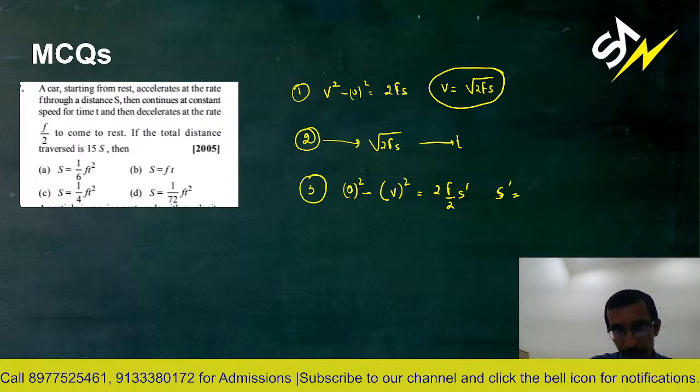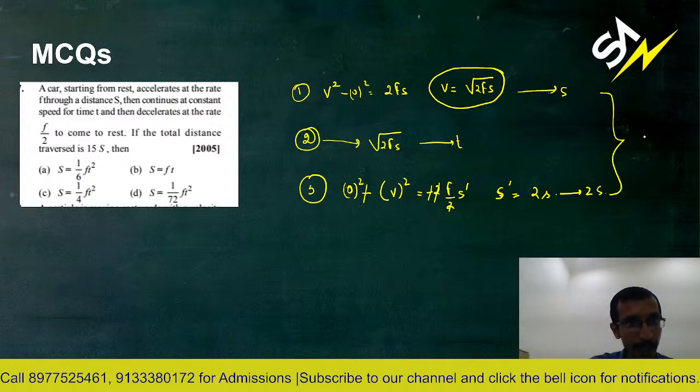It will be retardation, so a minus sign, and this minus gets cancelled. The 2 and 2 will get cancelled, so s prime is s. What I mean to say, students, is that in the first part it covers s, in the last part it covers s, and the total is given to us in the question that it covers a total distance of 15s.